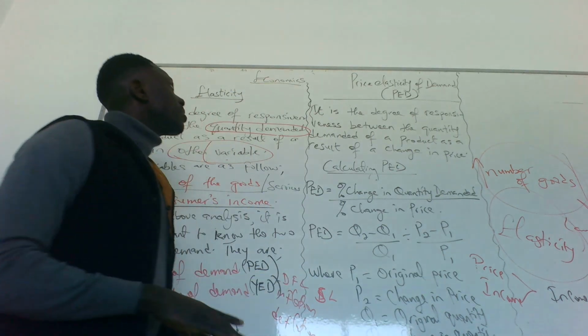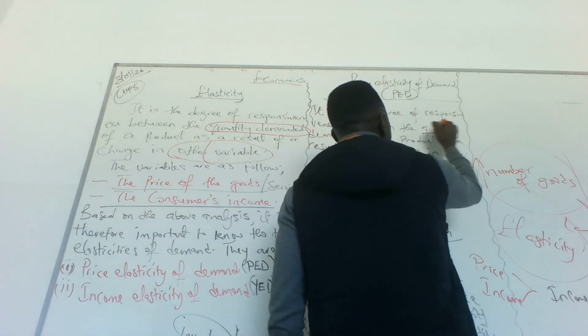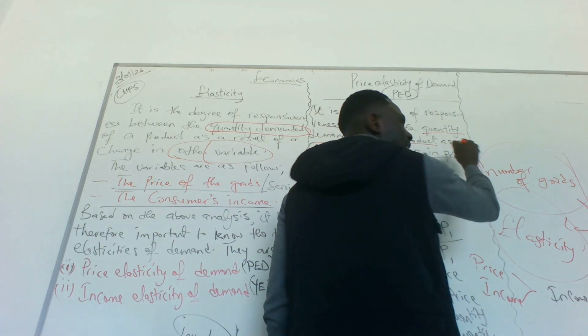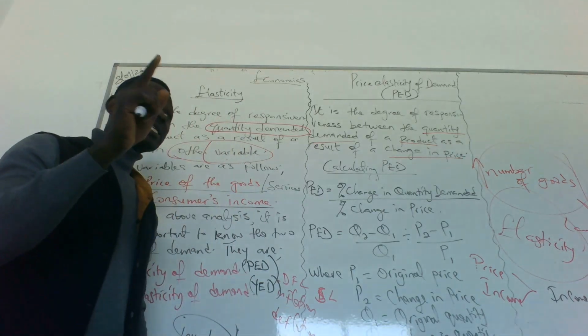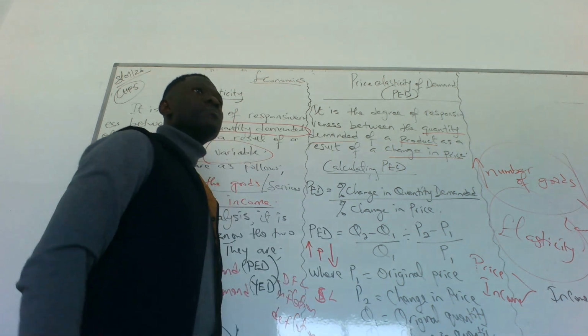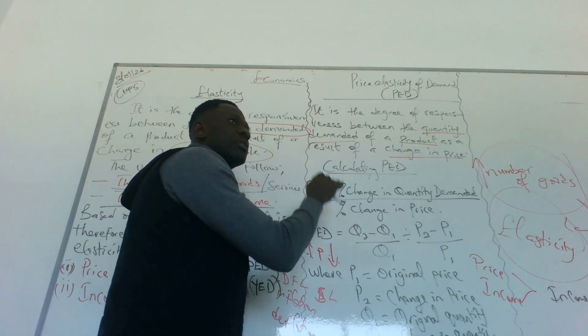Good. Price elasticity of demand is the degree of responsiveness of the quantity demanded of a product as a result of a change in price. A change in price could be an increase or a decrease. Both of them will bring about a reaction in the market.